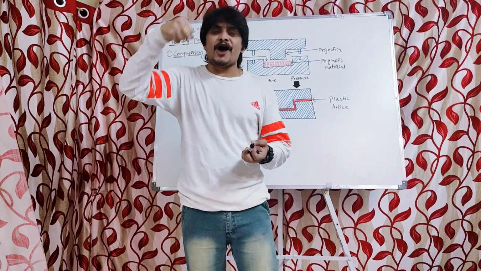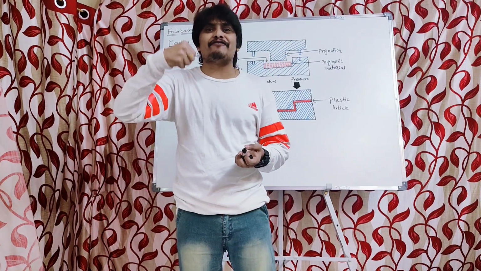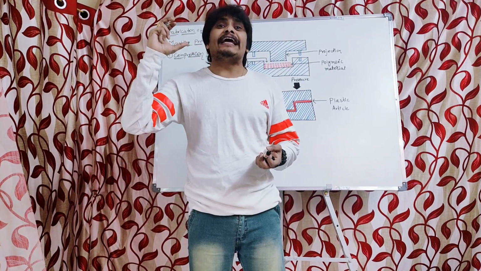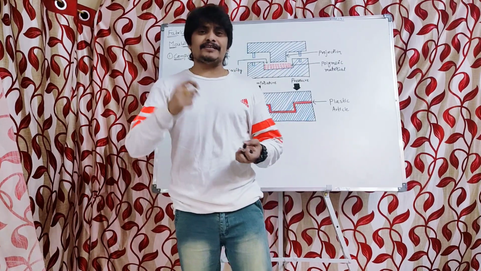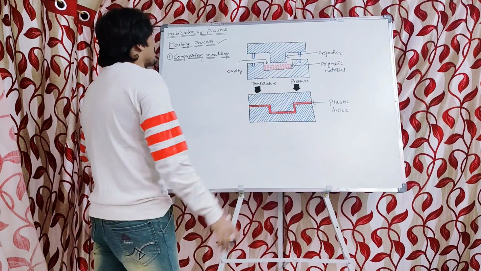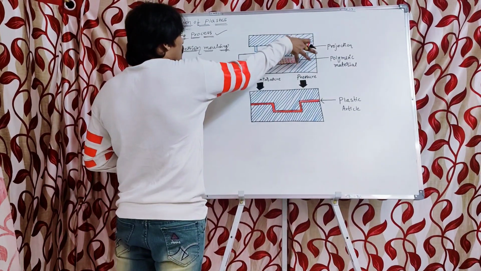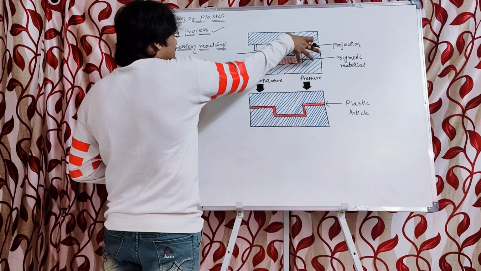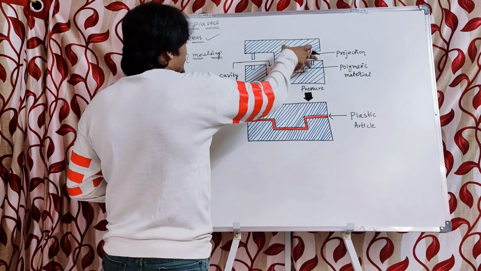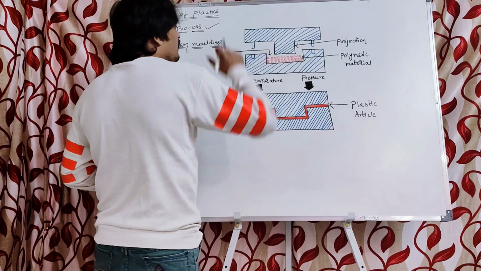Now, let us see how we can carry out the compression molding process by which we can mold the polymeric material into any desired shape. The process proceeds in this manner. During compression molding, we have to consider the mold, which can be classified into two: the upper half of the mold and the lower half of the mold.